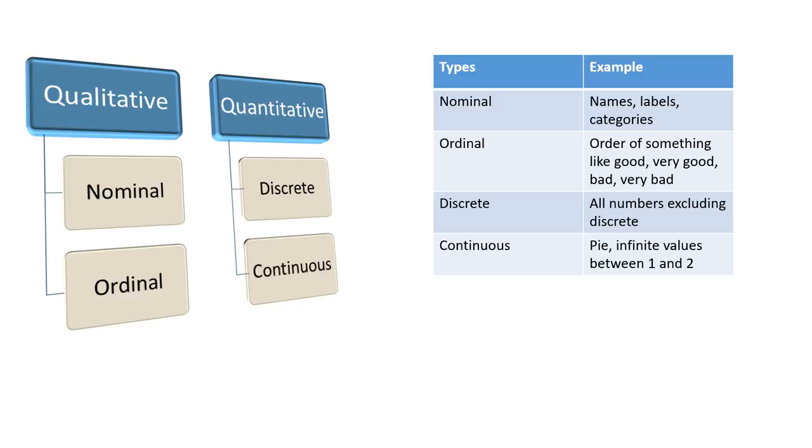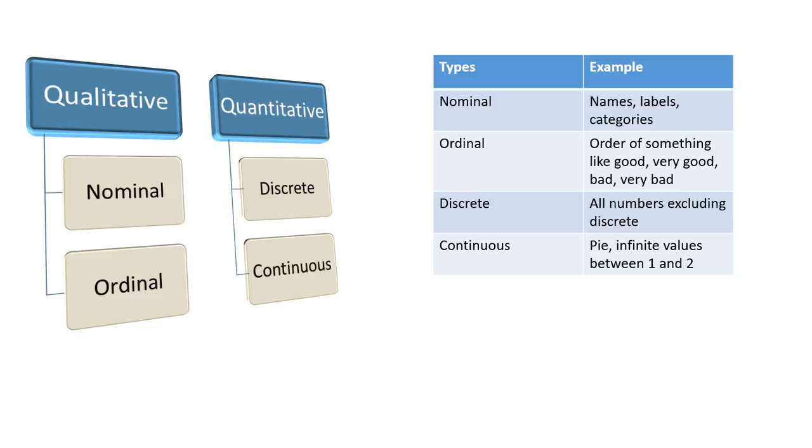I will not give a definition for each of them. After seeing examples you will be able to identify. So qualitative is something which we can measure not numerically, but, okay, let's get on to examples directly. So we have nominal and ordinal. Nominal is where we give a label. This is a tea, this is a coffee, this is a hot tea, this is a cold tea. When we give some kind of categorization like that, it is called nominal.